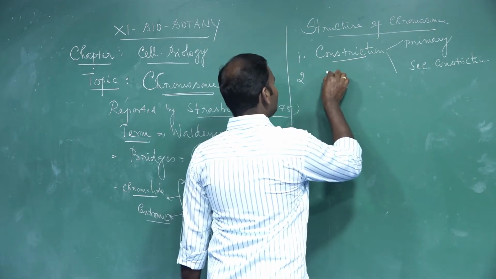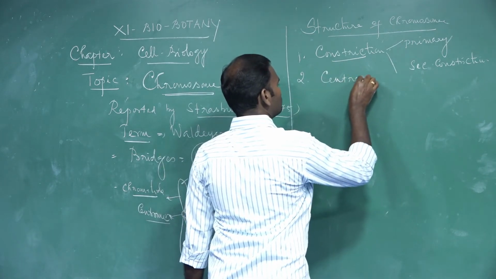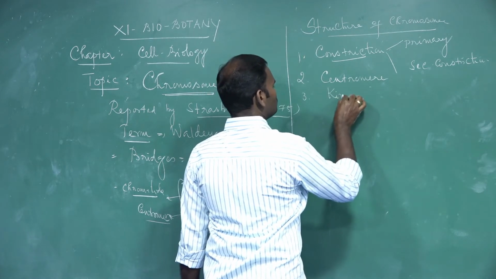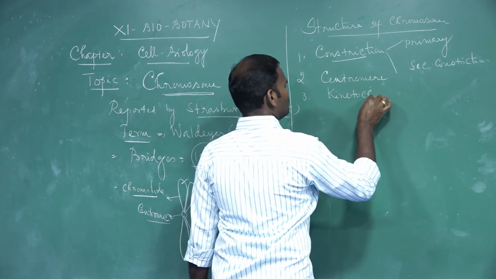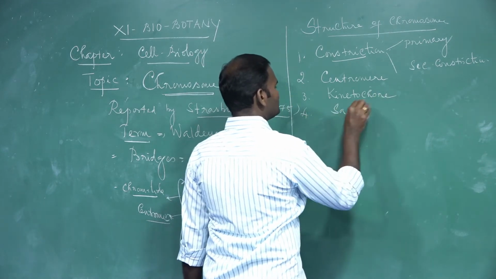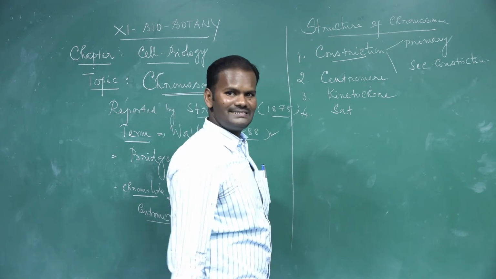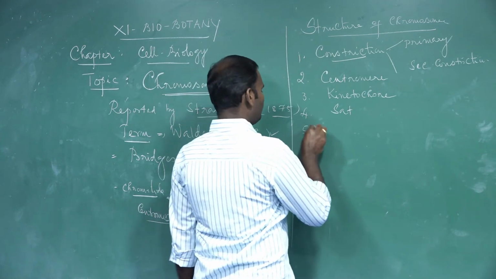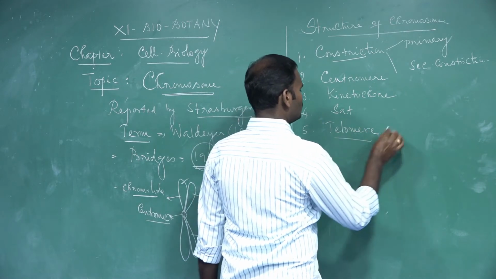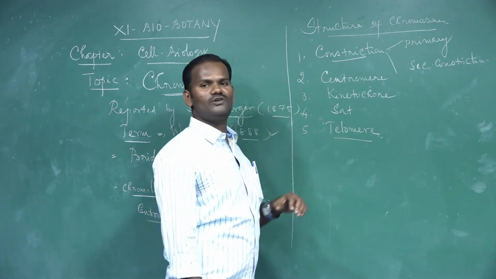The second part is the centromere. Third, the kinetochore. The fourth one is the SAT chromosome, also called satellite chromosome. Then the fifth one is the telomere. So these are the main parts of the chromosome.